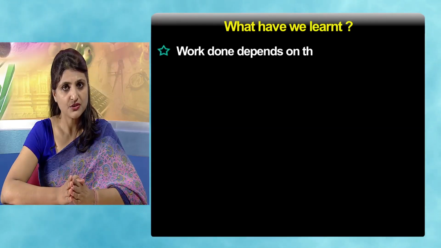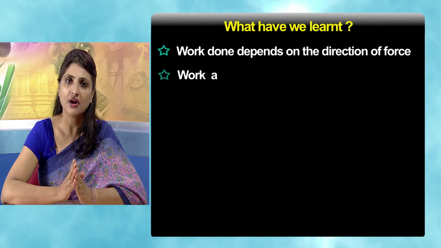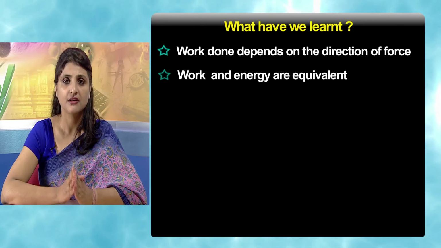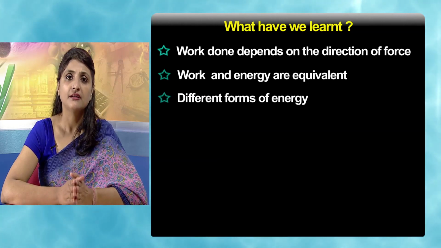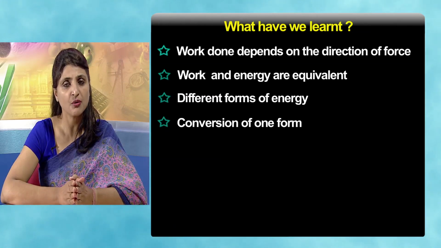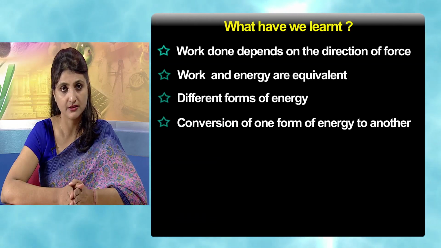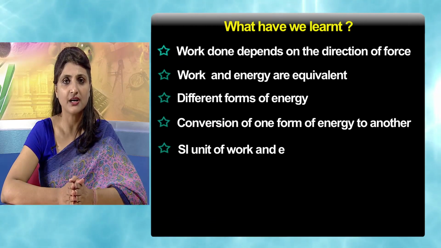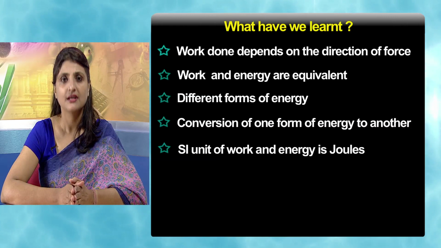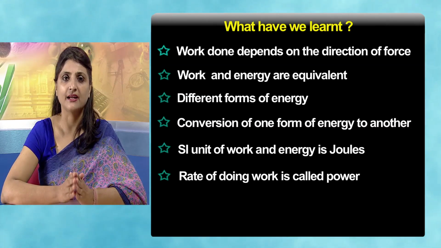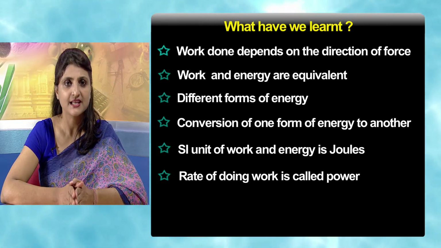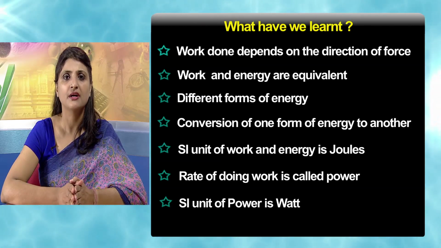So, what have we learned so far? We have learned that work done depends on the direction of force, work and energy are equivalent, there are different forms of energy available and we can convert one form of energy to another. The SI unit of work and energy is joule, and the rate of doing work is called power. And last but not least, the SI unit of power is watt.